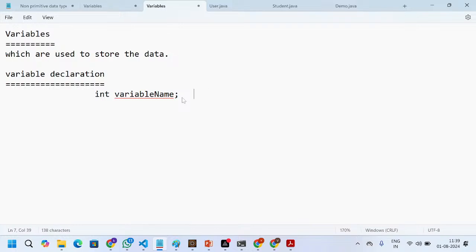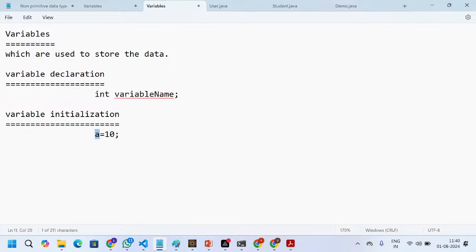Okay, we are declaring the variable. And the next thing is variable initialization. Variable initialization means here we are assigning a value to the variable. For example, if I take age equal to 10, or instead of age if I take a, then what does it mean? 10 is the value. I am storing this 10 into the variable a.